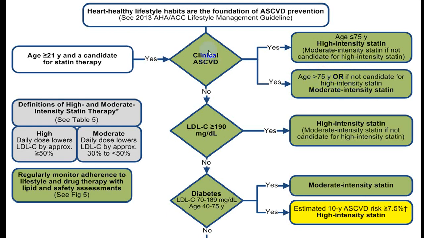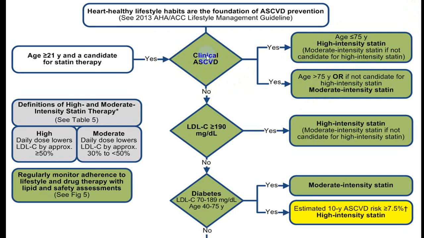So any person with ASCVD history clinically, then treatment has to be started. Less than 75, high intensity. More than 75, moderate intensity. Or if the person cannot tolerate high intensity, bring it down to moderate intensity.